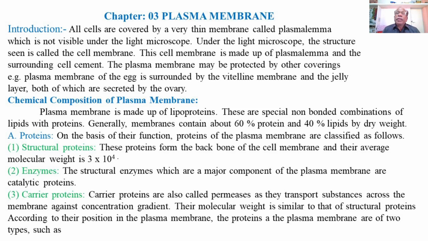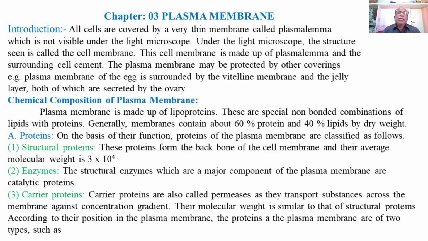Today we are going to begin with the third topic from cell biology, that is plasma membrane. We know the plasma membrane or the cell membrane is a protective membrane covering present around the cytoplasmic contents or the cellular components of the cell in all plants, animals, or the microorganisms.